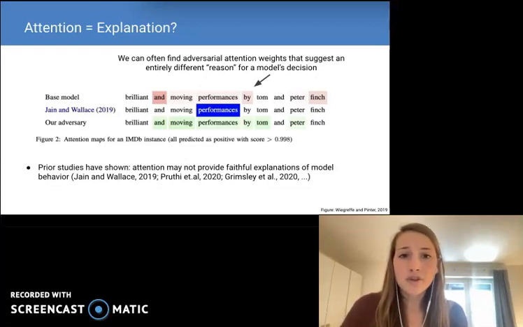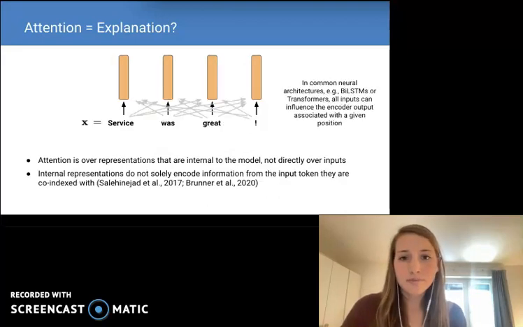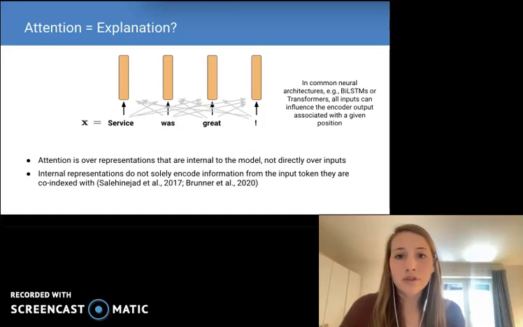But recently, some studies have shown that attention may not provide faithful explanations of model behavior. For example, we can often find adversarial attention weights that lead to the same prediction from a model, but suggest an entirely different reason for a model's decision. This observation makes sense when you think about it, though. Attention is over representations that are internal to the model, not directly over inputs. And these representations are not bound to encoding information solely from the input token that they're co-indexed with. In fact, in most neural architectures, all inputs can influence the encoder output associated with a given position.